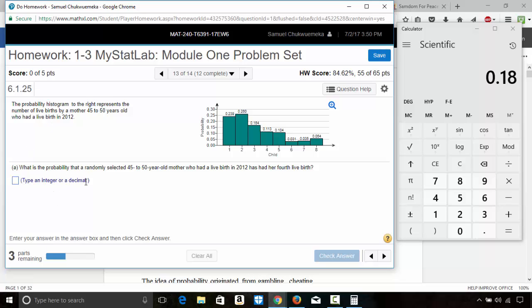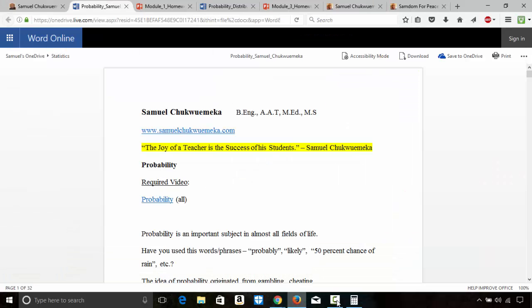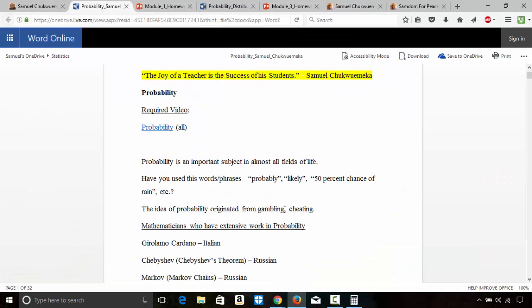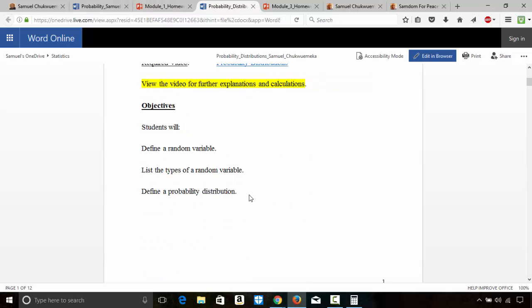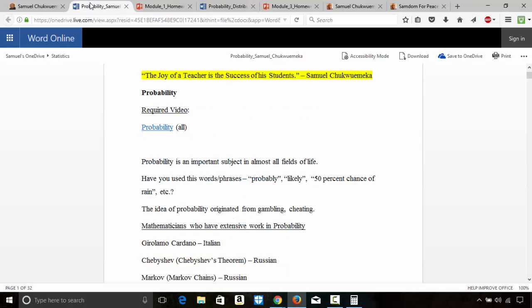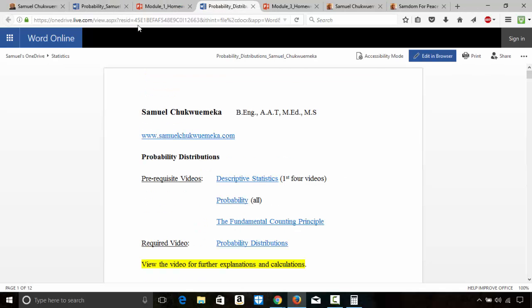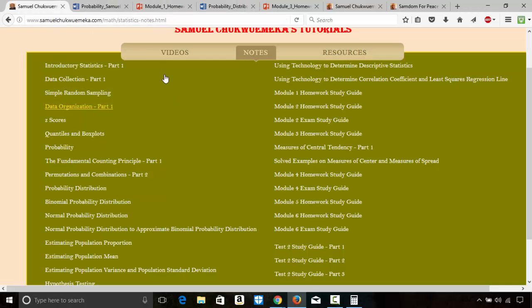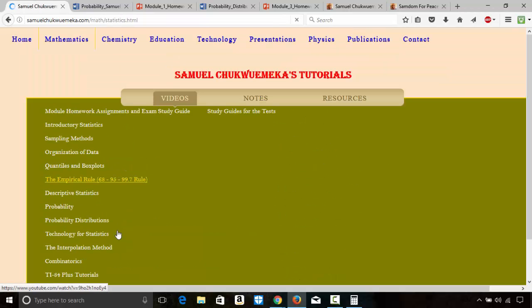Please look at the notes and videos on probability, and also probability distribution. These two notes are very important. The videos are here, on probability and probability distributions.